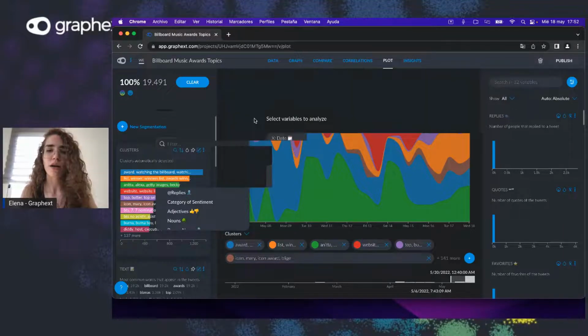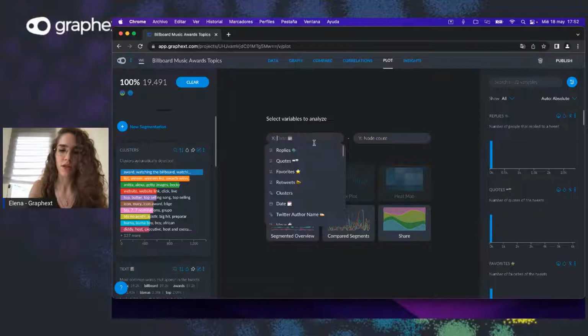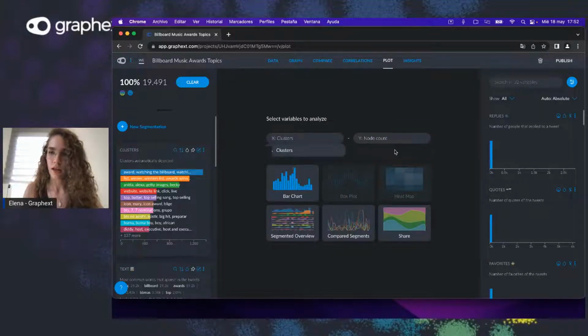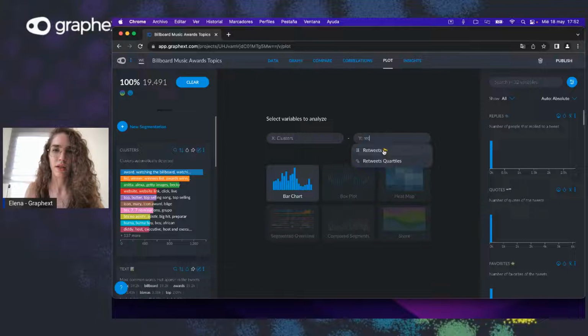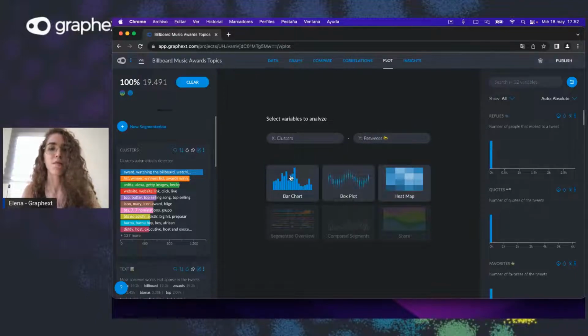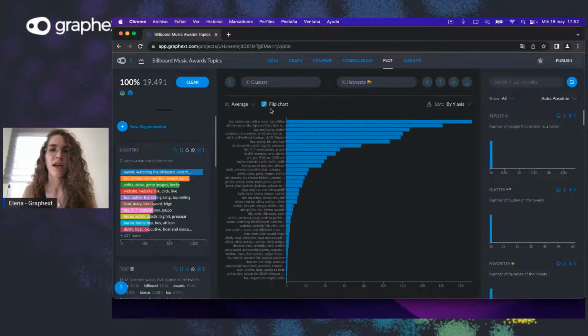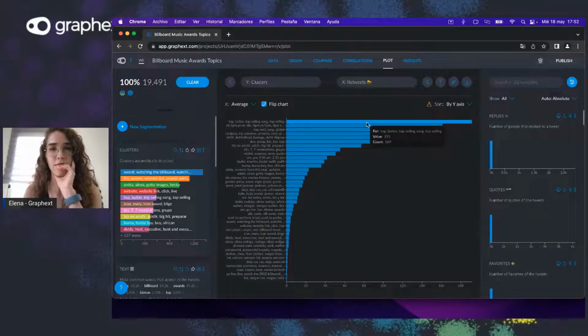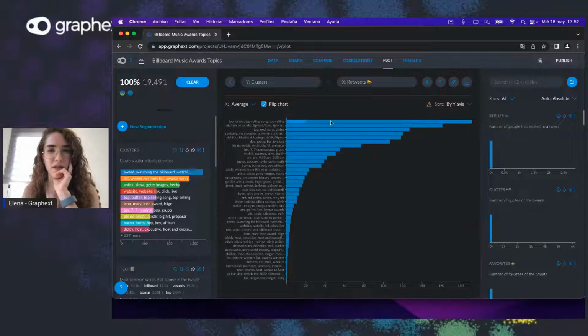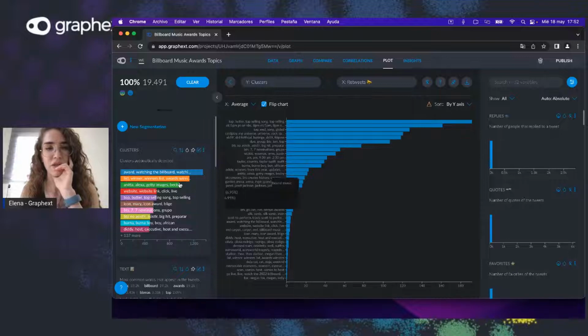You could also see how clusters and retweets interact. And for that, I think the bar chart could be an amazing option. Right here, you cannot see it very well, but if we flip the chart, it's interesting to see this first cluster, top butter, is a BTS song, which also interestingly, most of the most retweeted clusters we're going to see are related to BTS.